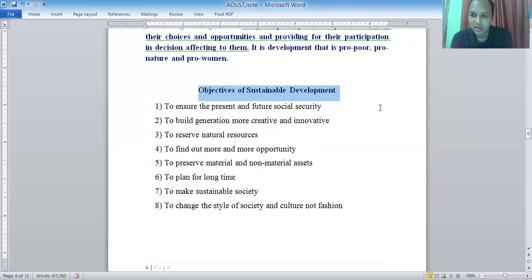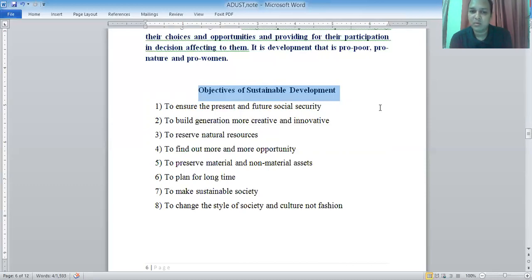So social security is a very important issue in the recent world. You know, we need security in terms of our mental health, physical health, social life, political life, and other relevant issues. Second point is to build a generation more creative and innovative. Sustainable development always wants to make this generation and future generations more creative, more innovative. They will introduce new thinking, new ideas, new technology, new policy, new plan, new social life. So sustainable development always includes creative and innovative ideas.